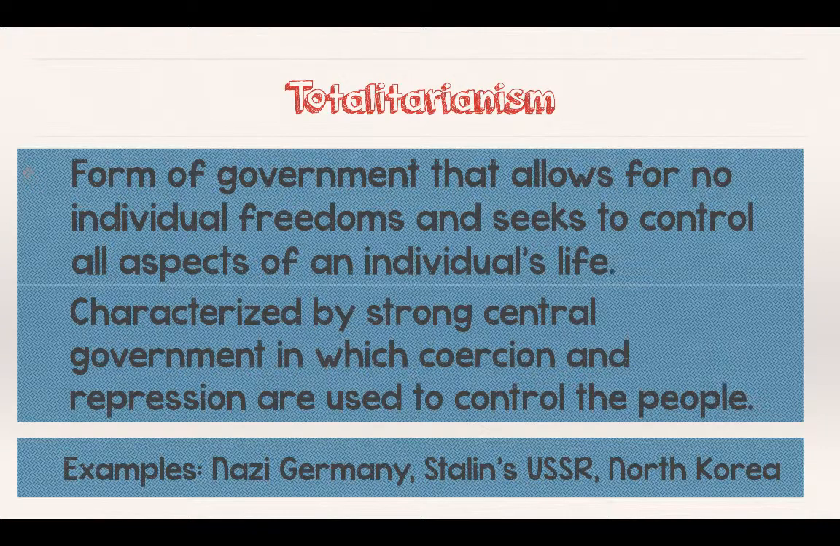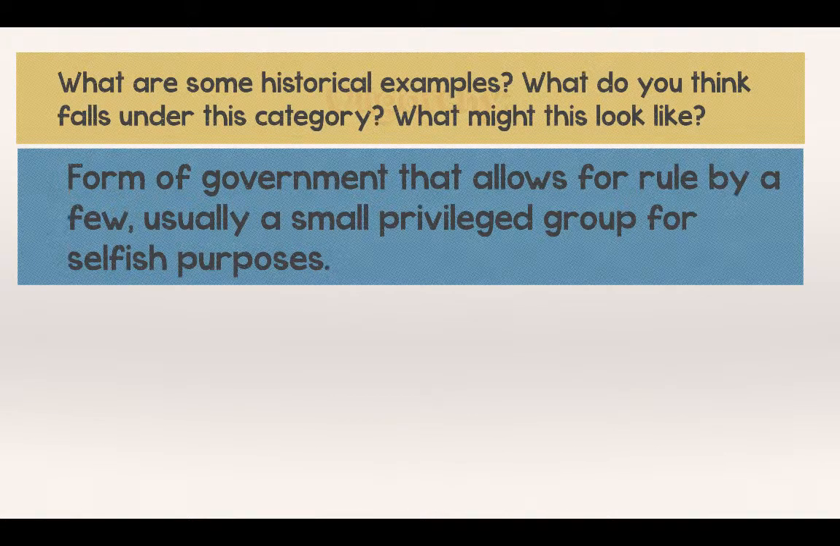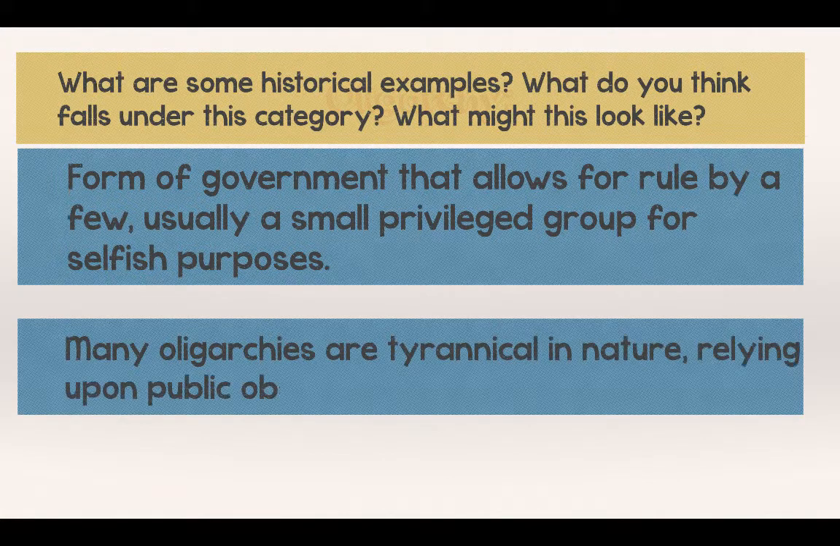And that kind of sums up totalitarianism for us, and we're going to move on to the next one, which is oligarchy. I know you guys can't see that just right now, but we'll get it there in a second. It's the form of government that allows for rule by a few, usually a small privileged group, for selfish purposes. Many oligarchies are tyrannical in nature, so they still follow that totalitarian method, relying upon public obedience to be successful. So as long as the public is being obedient, they can make it happen.